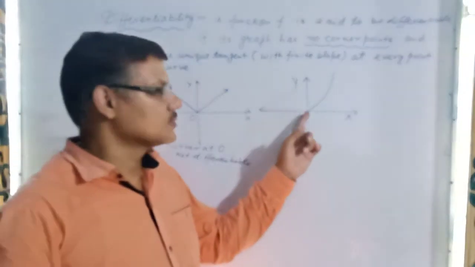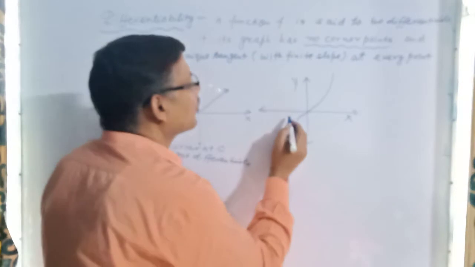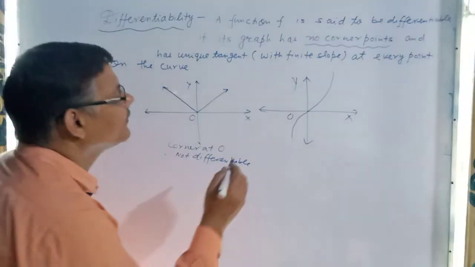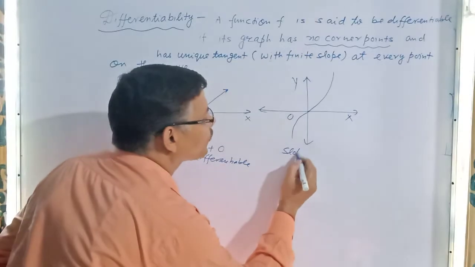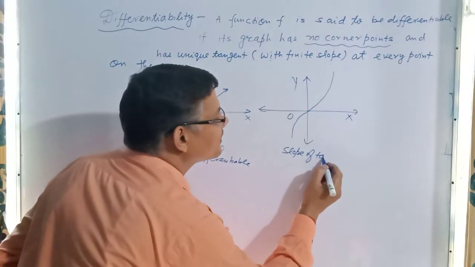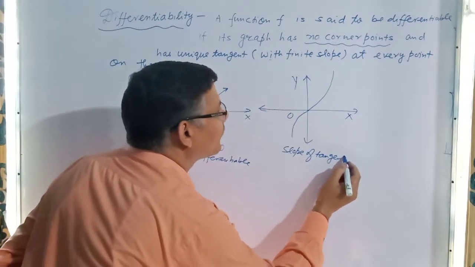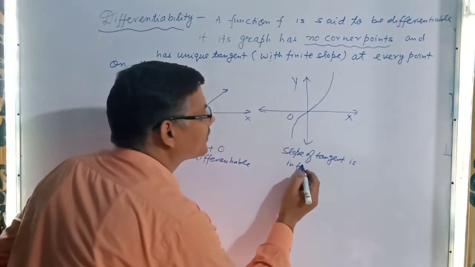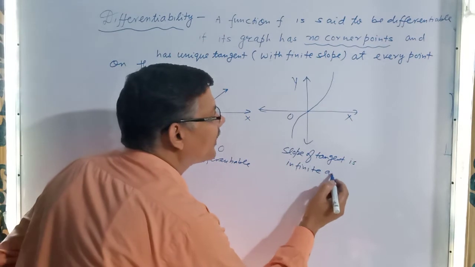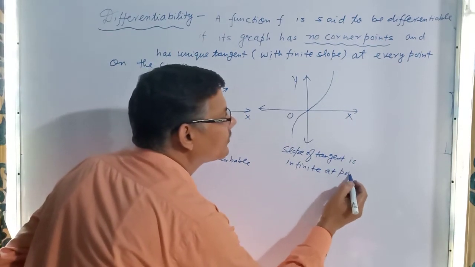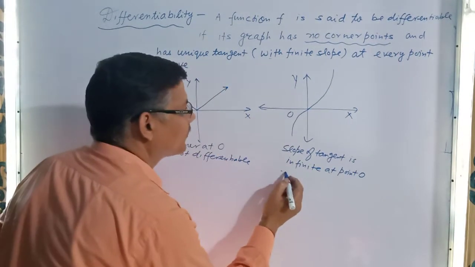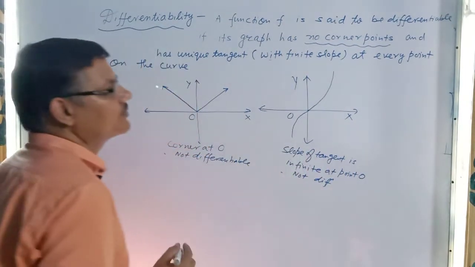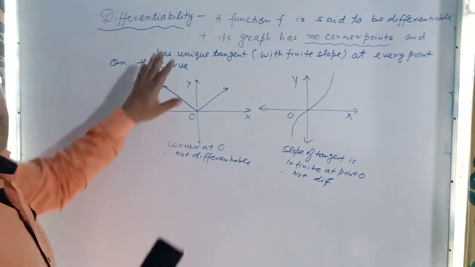Here it has a vertical tangent at point O, or we can say the slope of the tangent is infinite at point O. Therefore again not differentiable. So we have to check these two points.